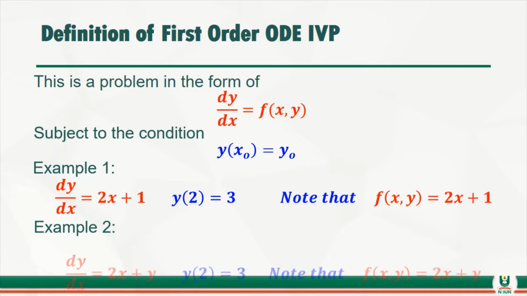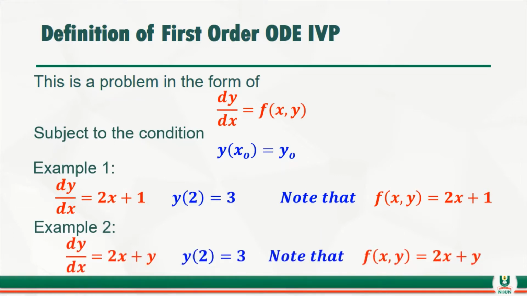Now you can see another problem again. If you look at this one, you see that in this case, our f(x, y) is now 2x plus y. So the method we are going to use to solve the first one will be quite different from the method we are going to use to solve the second one. That is why in this class, we are going to consider so many methods of solving first order.